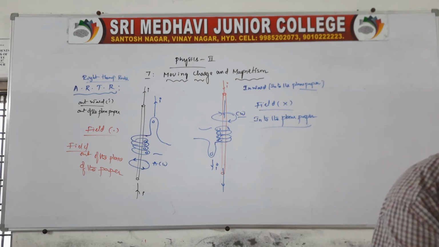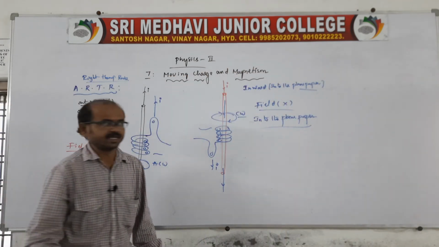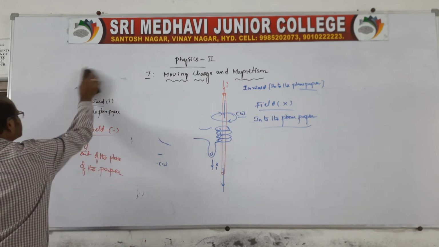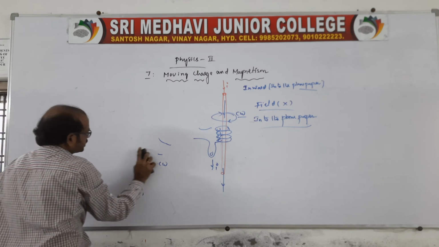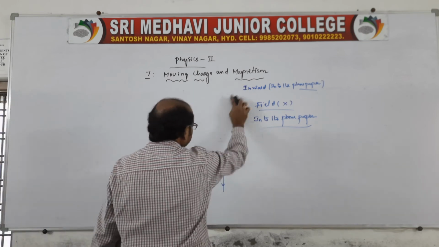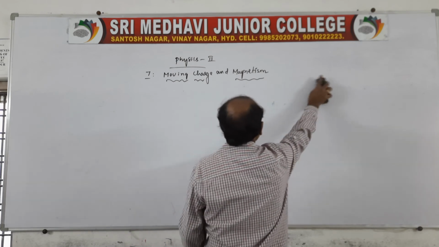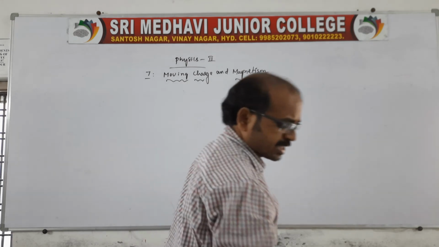Right? Now I want to say another one. There is a source and field. So what is meant by source and field? In the case of an electric field, we know that the field is created by the charge. That is what we can call the field is created by the charge.